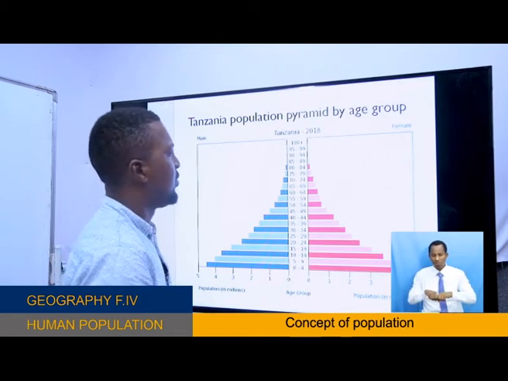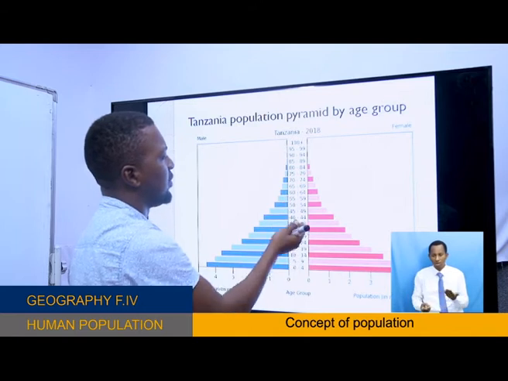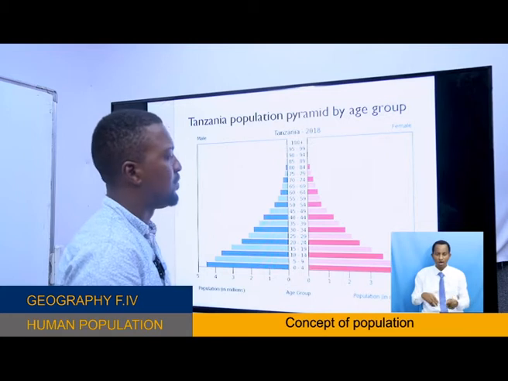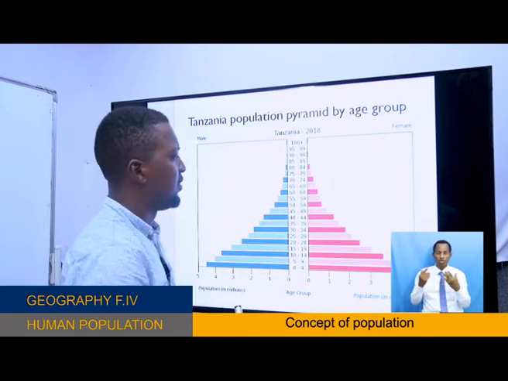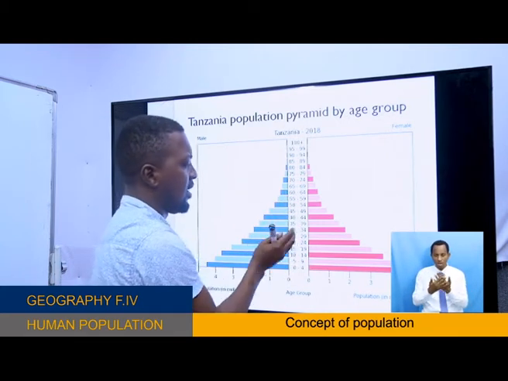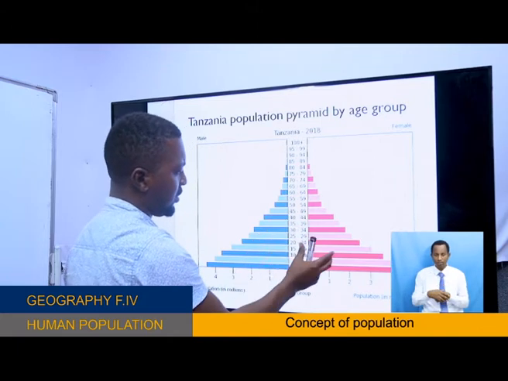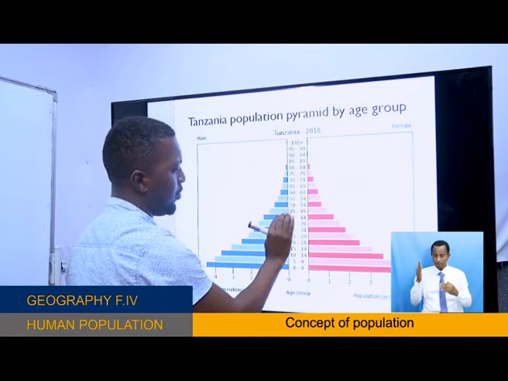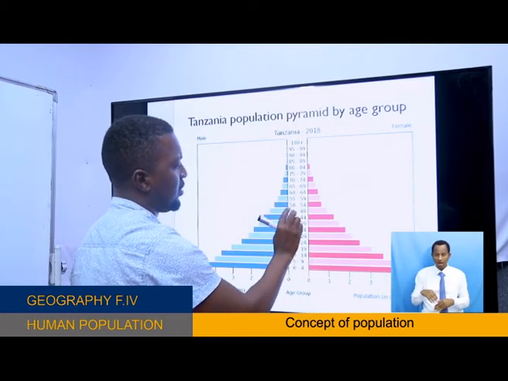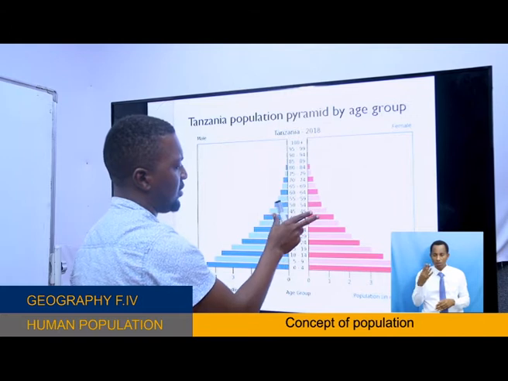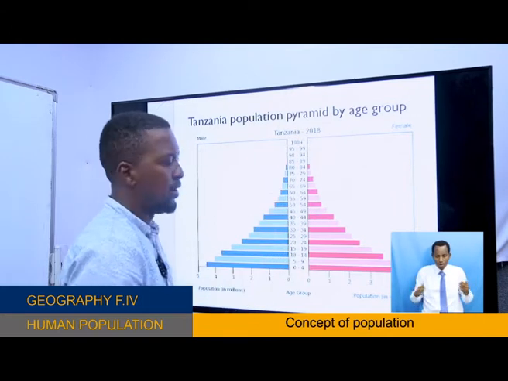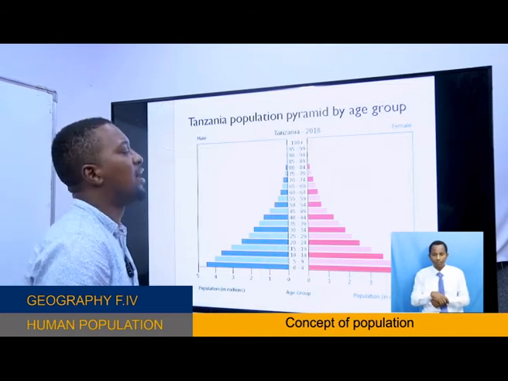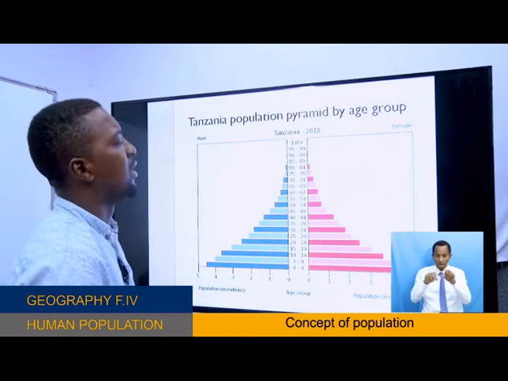They cannot sustain, because they have already worked for several years, and the life expectancy of this particular country is low. That's why, as you can see in the pyramid, from 45 years the population decreases rapidly. This is the indicator that this is a developing country.